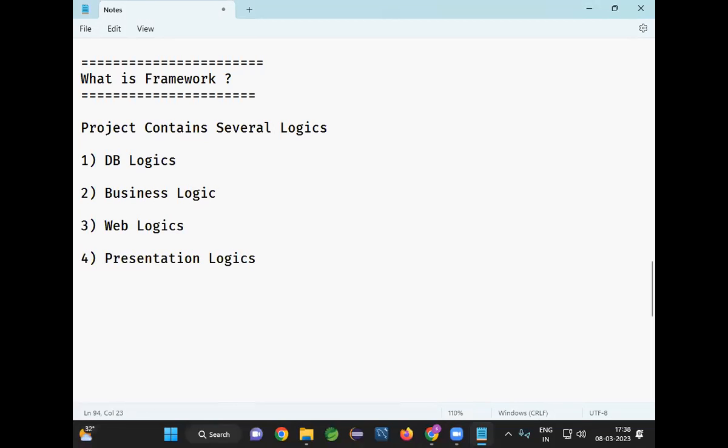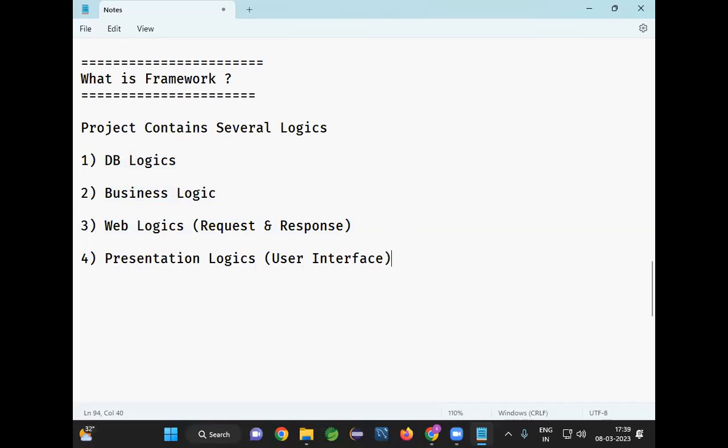Database communication is required for the project, and business logic, and web logics, that means handling the request and response, and presentation logics, which is the user interface. By combining all these things, we are going to develop a project.